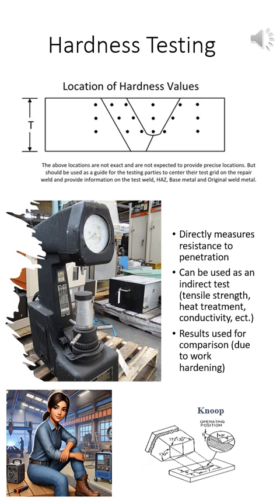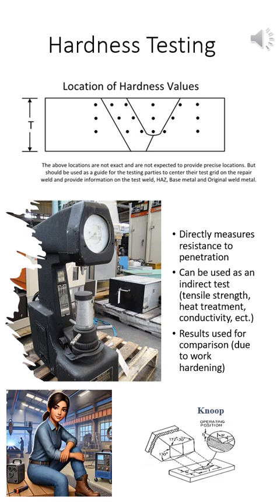Hardness basics. Hardness is the ability of a material to resist indentation or localized deformation. It's commonly tested using nondestructive methods, primarily in laboratories rather than in the field. Hardness testing is a crucial tool for quality control, ensuring that materials meet specific strength and durability requirements. In welding, hardness tests help assess the properties of the weld metal.